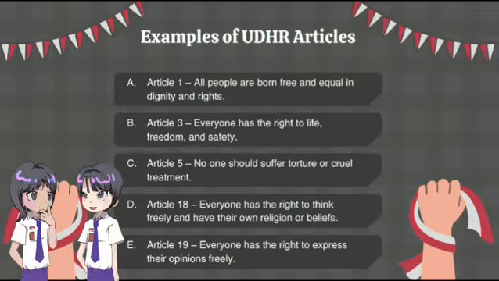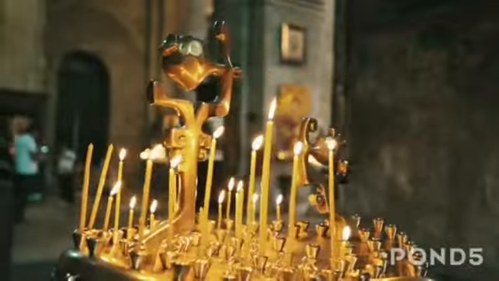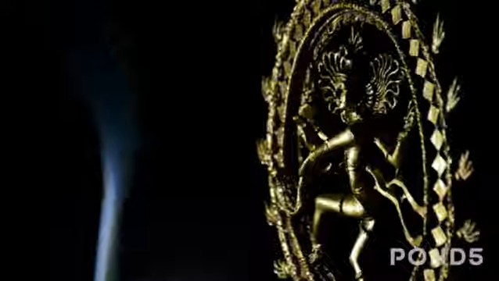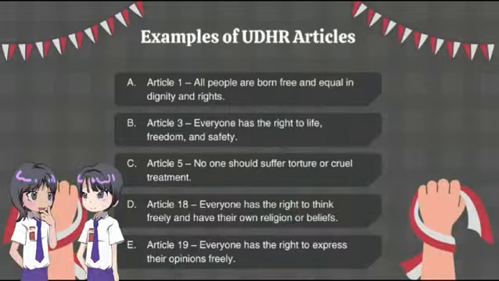Then we have Article 18, which states that everyone has the right to freedom of thought, conscience, and religion. This article allows people to hold their beliefs and practice their faith freely without fear of punishment. Finally, Article 19 says, everyone has the right to freedom of opinion and expression. This means that people can share their thoughts and opinions openly, which is essential for a healthy society.